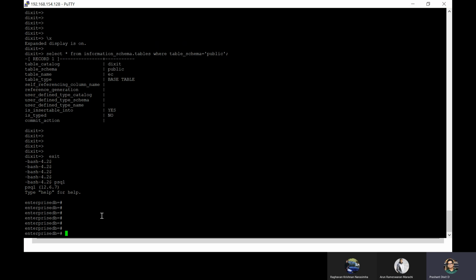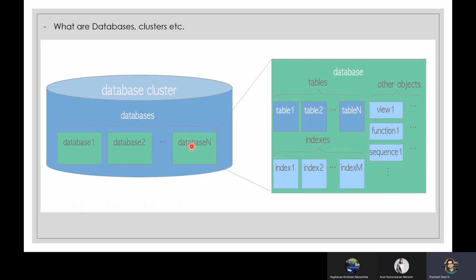You might be thinking, we just had the same information there in the database, but now why have we got schema as a new thing added, right? Because databases contain tables, indexes, views, functions, sequences, but internally to a database there are different other objects. Within a database you have got schema, right? And schema is a kind of container or a namespace where you can store your tables and indexes, right?